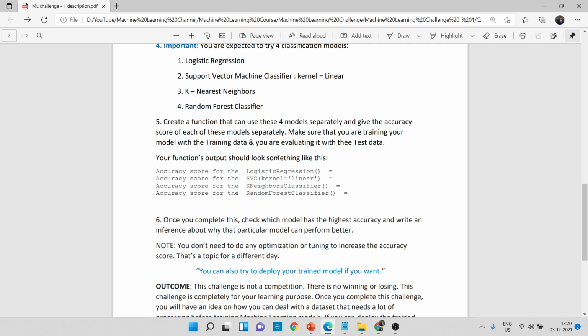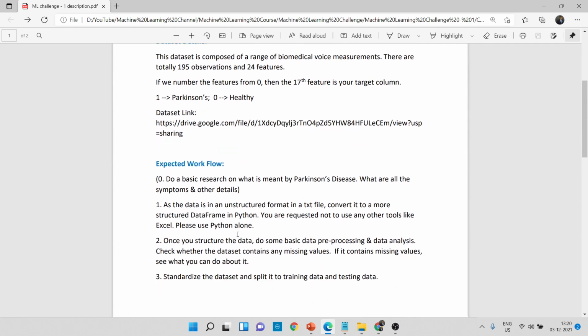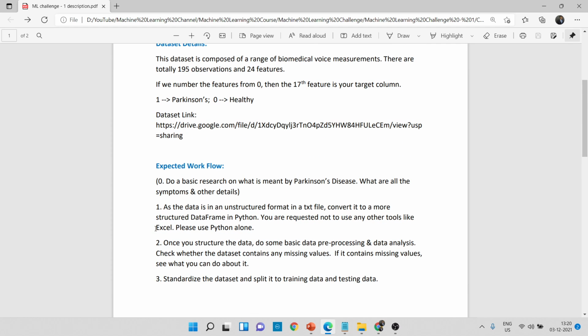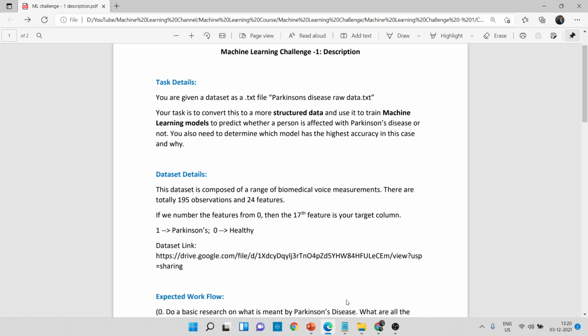Okay, so this is our main goal, and for this you just need to use Python alone. I have given all the details here. You shouldn't use any other tools like Excel or something in order to edit your data. You will have this data in a text file as I have told you, so you should use only Python in order to process this data and so on.